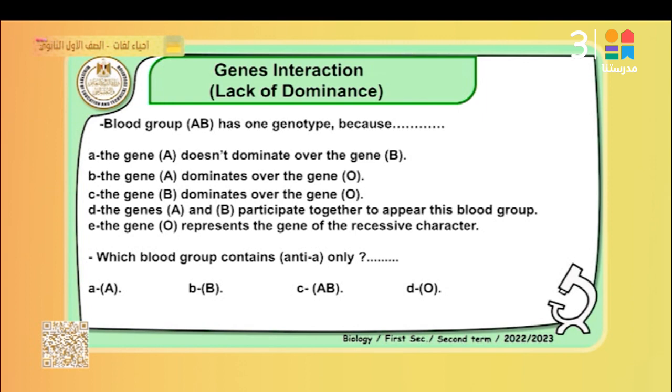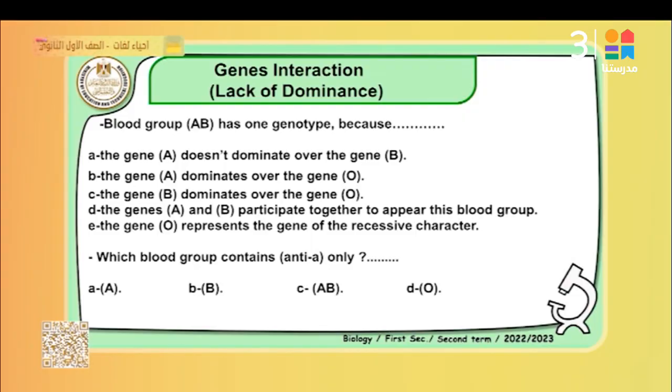Number 2, which blood group contains anti-A only? Pay attention, please. In blood group A, there is antigen A and antibody anti-B. In blood group B, antigen B and antibody anti-A. In blood group AB, there are two types of antigen, antigen A and antigen B, and no antibody, anti-A or anti-B, is present. So it's called the universal receiver, universal receiver.